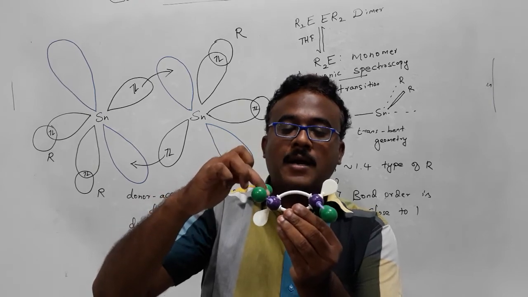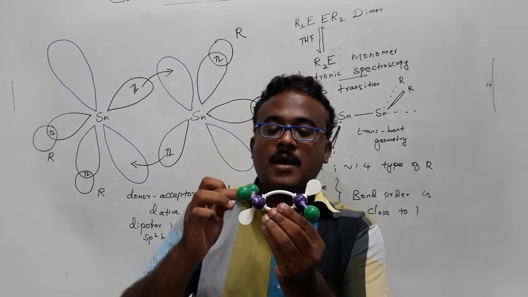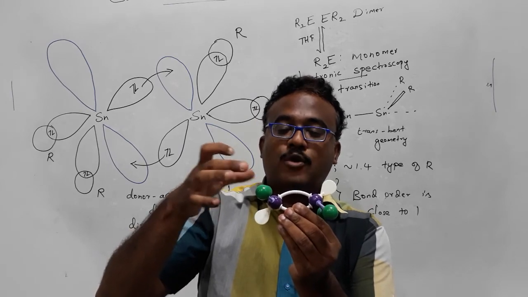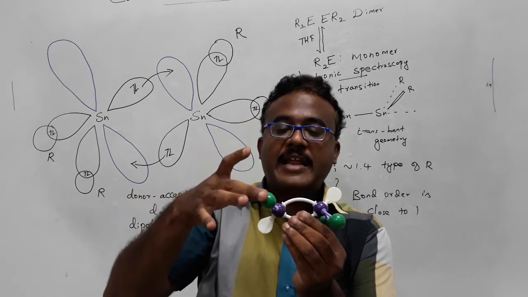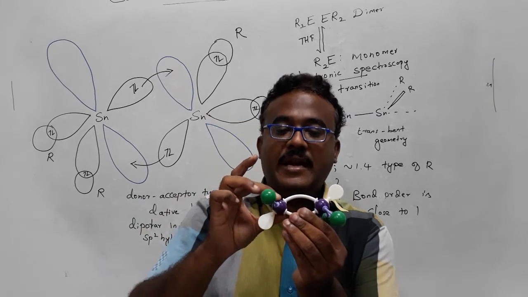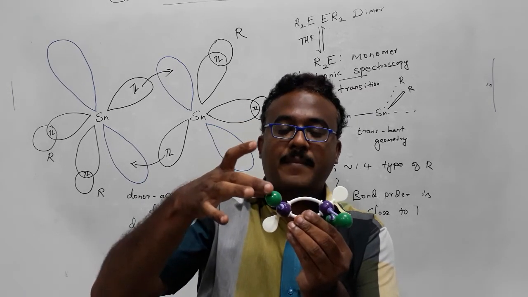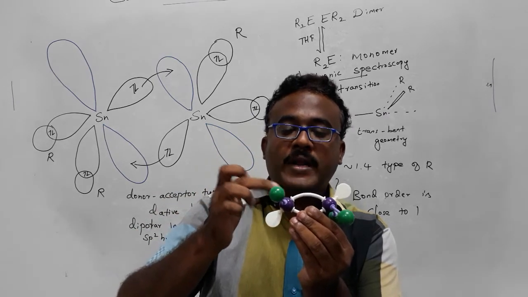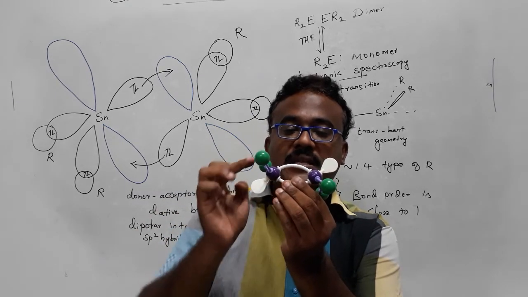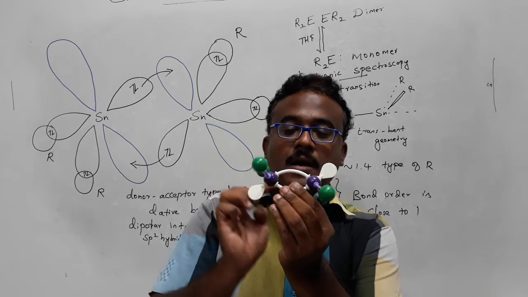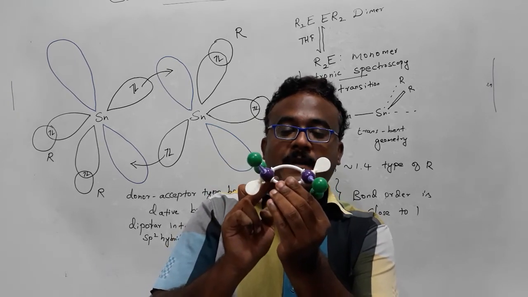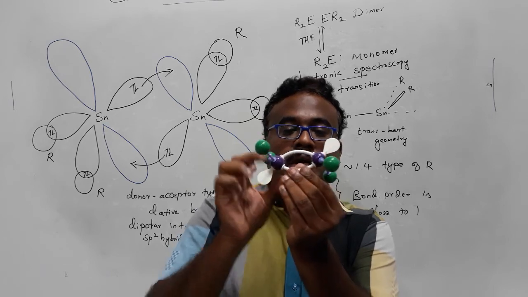Each tin has sp2 hybrid orbitals bonded to 2 organic groups. This green color ball is the organic group attached to tin. So sp2 hybrid orbitals are involved in bonding with the organic group. One more sp2 hybrid orbital is present on this tin, and it holds a pair of electrons.